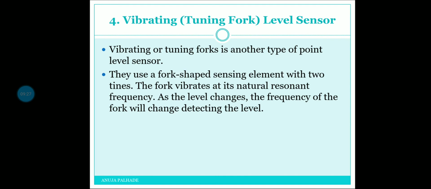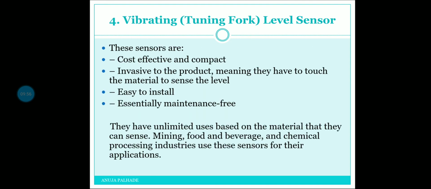Now the fourth point level sensor is the vibrating level sensor. As the word indicates, it vibrates a fork. So vibrating or tuning fork is another type of point level sensor. They use a fork shaped sensing element with two tines. The fork vibrates at its natural resonant frequency. As the level changes, the frequency of the fork will change, detecting the level. These kinds of sensors are cost effective and compact.